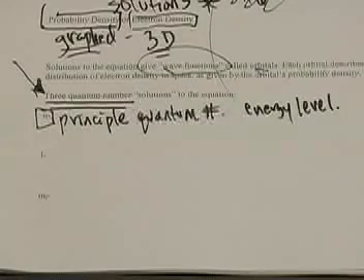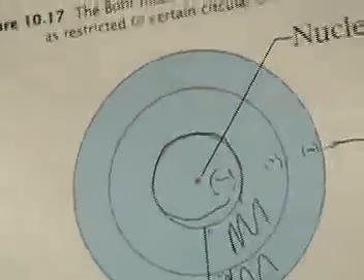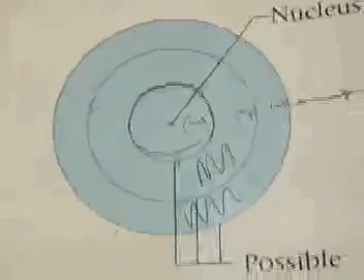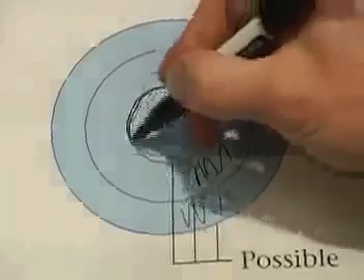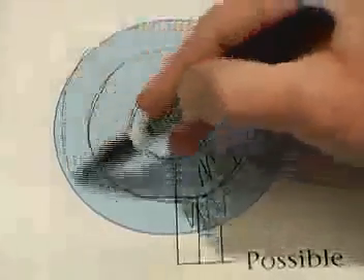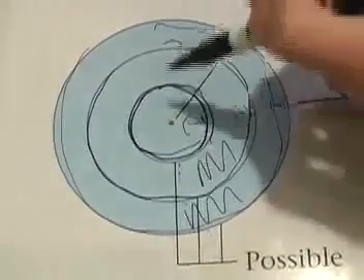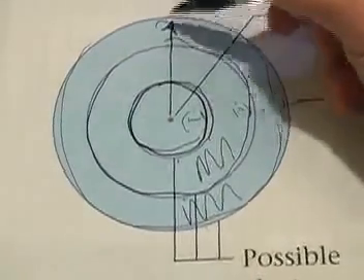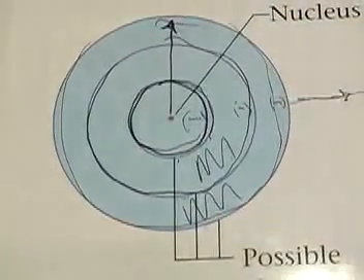If you take a look at this picture right here, I think I showed this one last video cast too, this would be the first energy level, this would be the second energy level, this would be the third. Physically, the further you are away from the nucleus, the higher the principal quantum number.